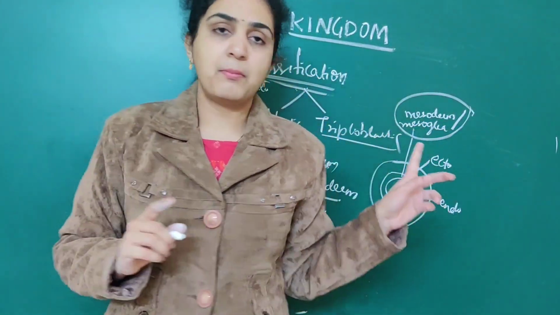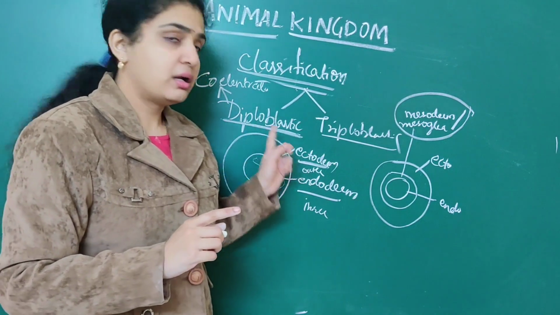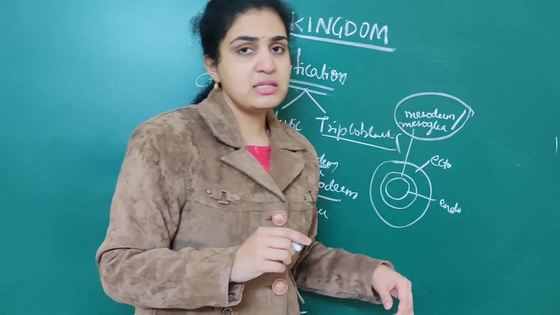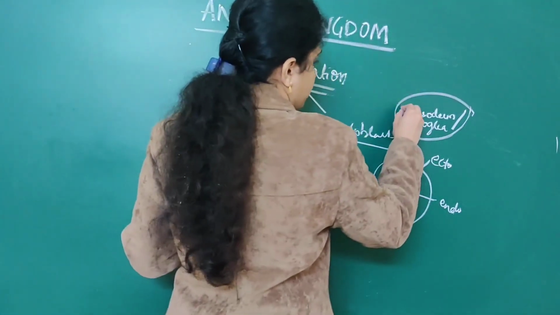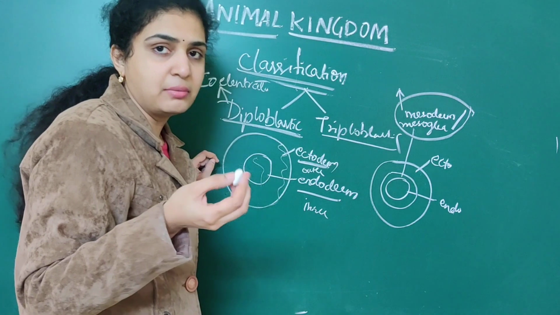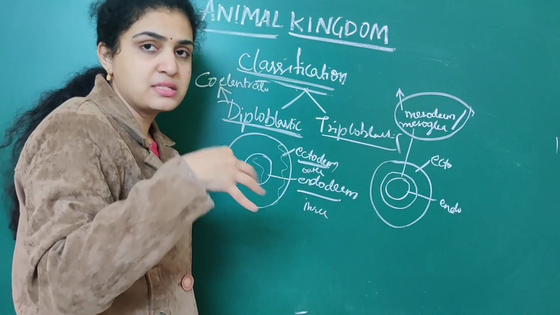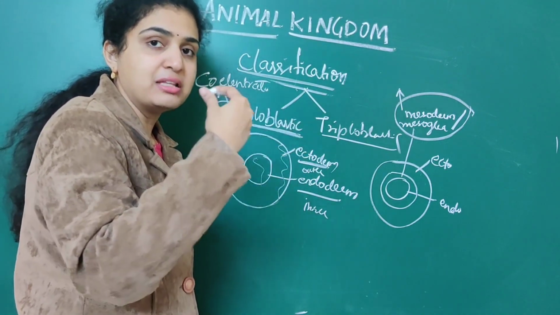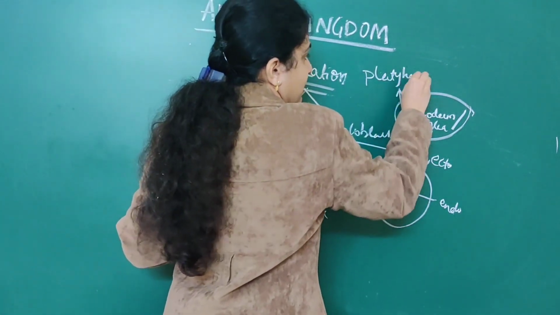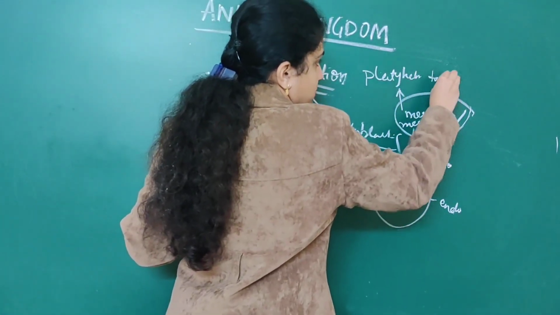Only those two come under diploblastic animals. When it comes to mesoderm or mesoglia, they are called triploblastic. Examples of triploblastic are from Platyhelminthes to echinoderms, all.